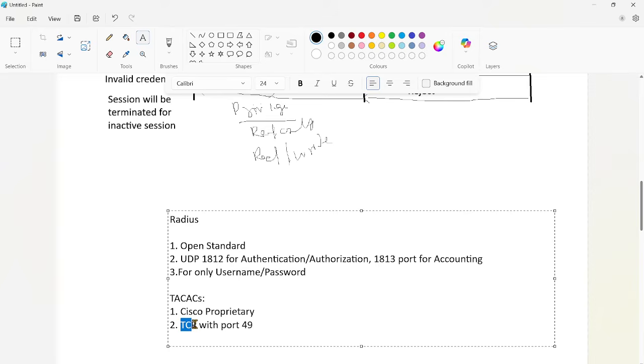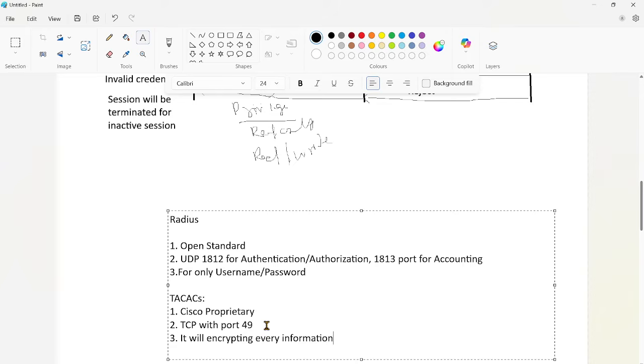So mainly it will depend on the TCP connection. And if you are using TCP, TACACS+ will be reliable. Reliable in the sense that if any packet is lost in between, we can request again for whatever packets were lost. And if you see here, TACACS+ will encrypt every piece of information that it is going to share. So these are some general differences between RADIUS and TACACS+.